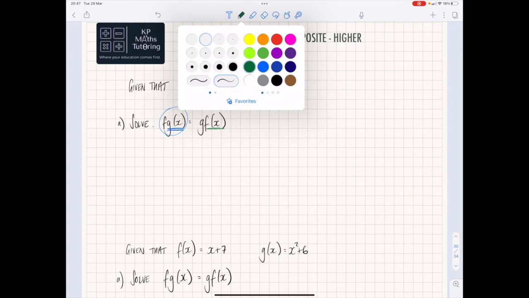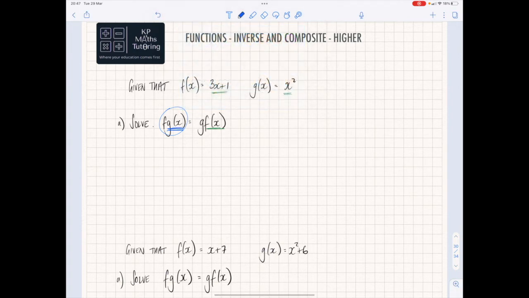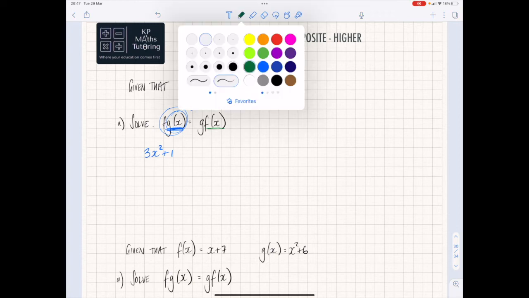So let's do that first bit. So I do g of x first of all, which is just x squared. And then I'm taking that x squared. So g of x is x squared. And now I take that x squared and put it in there. So it becomes 3x squared plus 1. I take that x squared, put it in here, and replace that 3x with x squared, then plus your 1. Then look at the right hand side now.